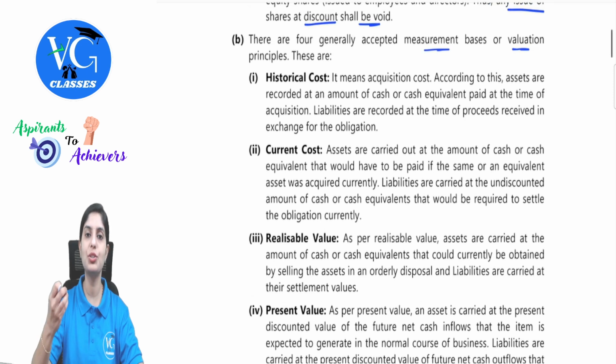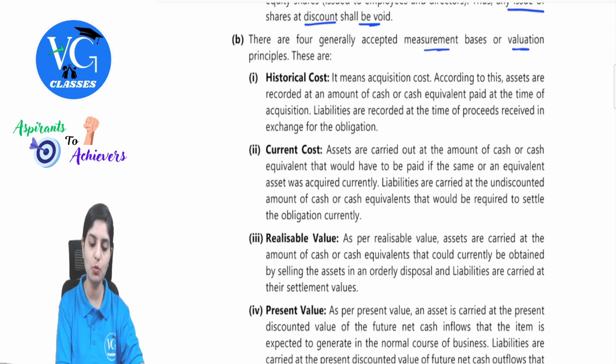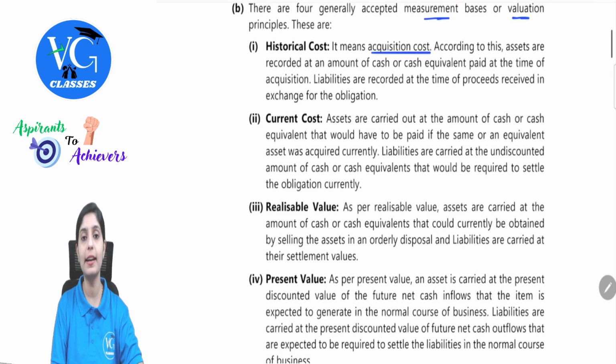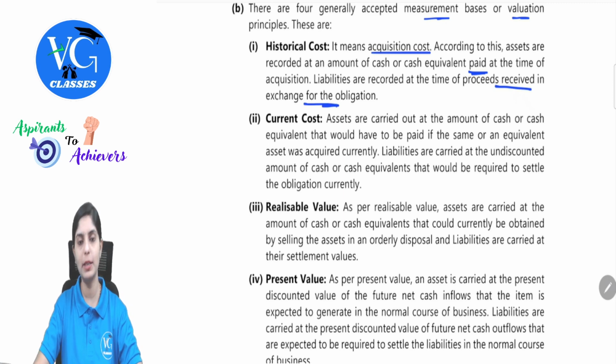For historical cost, just give a few explanations. That means what is historical cost? It is nothing but acquisition cost or your purchase price. According to this, assets are recorded at an amount of cash or equivalents paid because we purchase the assets. What has gone out as outflow will be recorded, and liabilities are recorded at the time of proceeds received in exchange for the obligation. So here they're specifying what historical cost basically means.